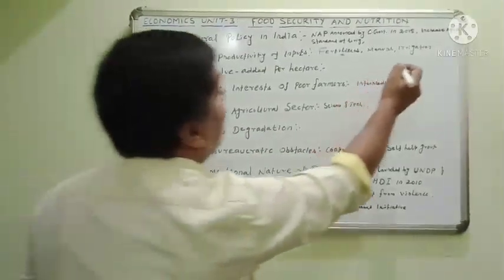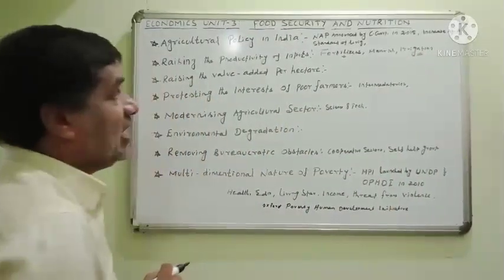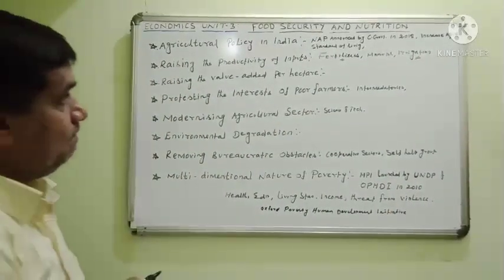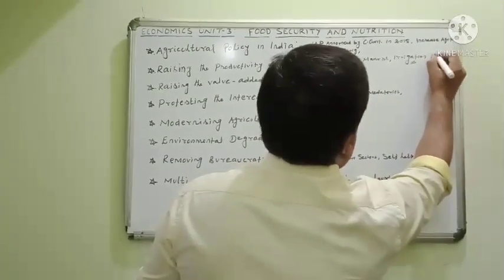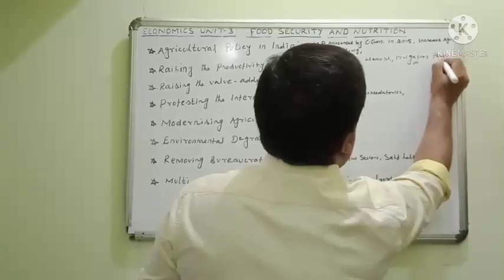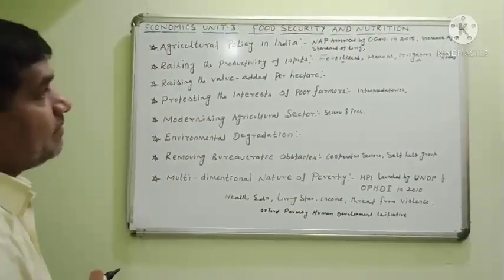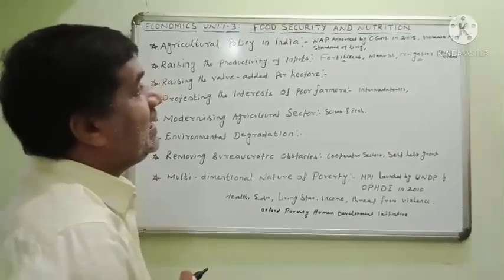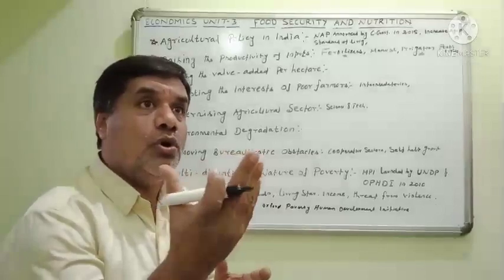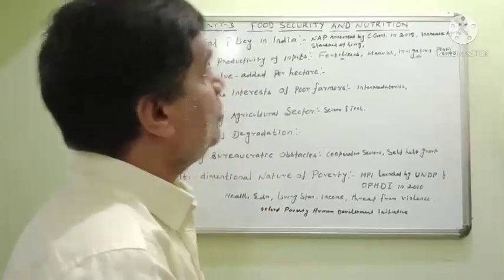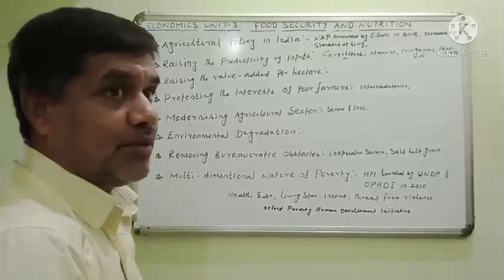So among the inputs, irrigation is the main source of agricultural policy. Pesticides. Pesticides were used by the farmers for killing insects so that the plant can grow well. That's why pesticides were used in the agricultural field.